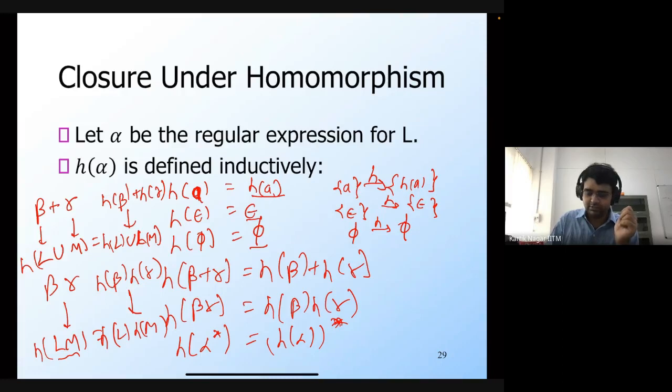So this means that given any arbitrary regular expression, we have defined this H operator on it such that the output is another regular expression. And that means that the language described by the homomorphism of the original language is also going to be a regular language, because it is described by a regular expression.